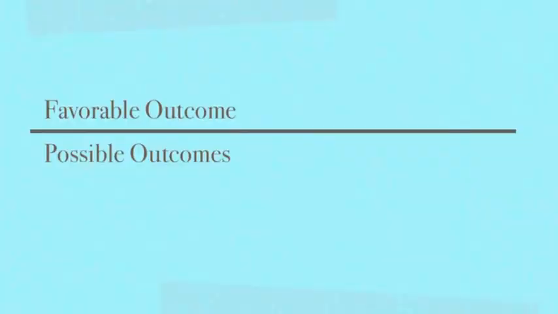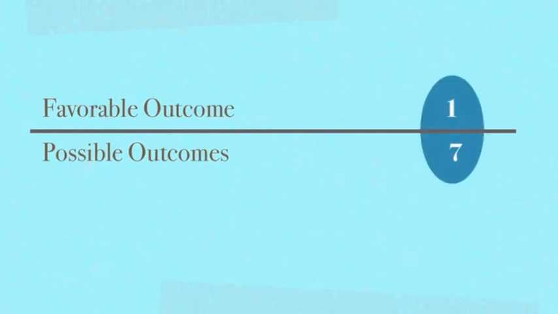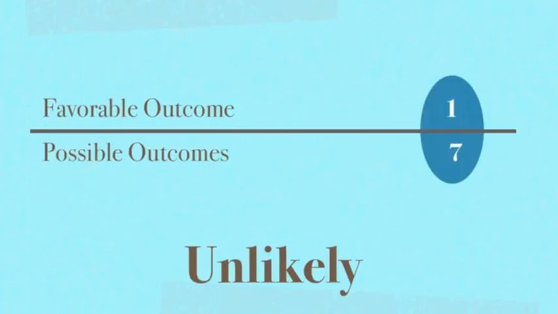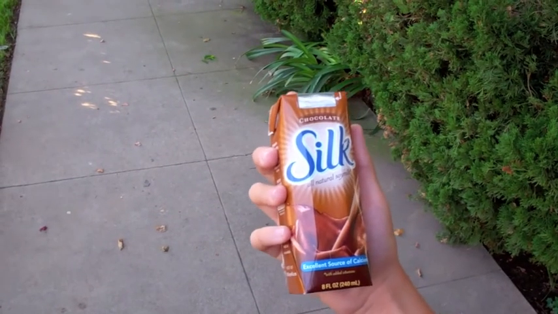Let's take a look at our favorable outcome and possible outcomes. There are 7 possible outcomes. 1 favorable outcome. 1/7. Let's look at our number line. Is 1/7 less than 1/2 or more than 1/2? If you said less than 1/2, you were right. It's unlikely he's going to pull the Fix-A-Cat. Let's watch and see. Oh, it's not Fix-A-Cat. Oh, that was sad about the singing cat.